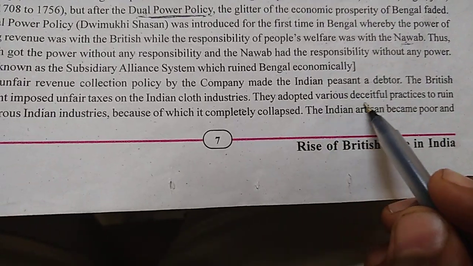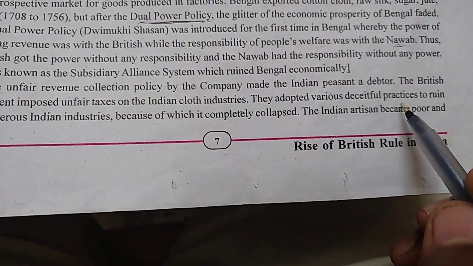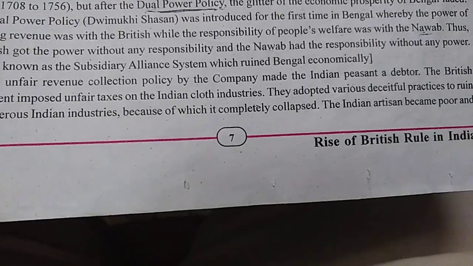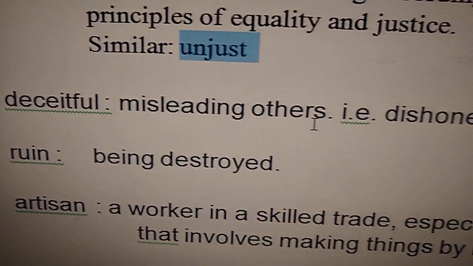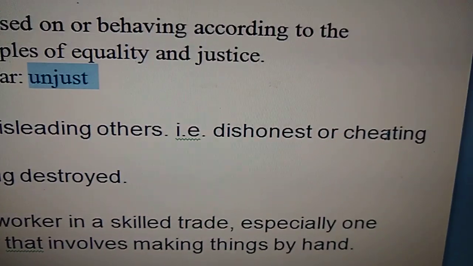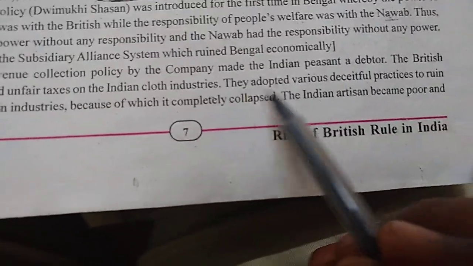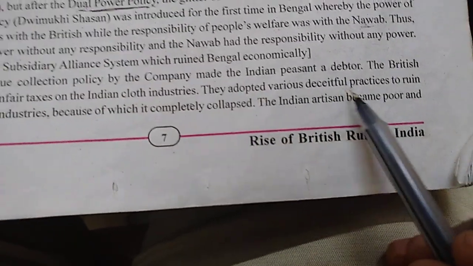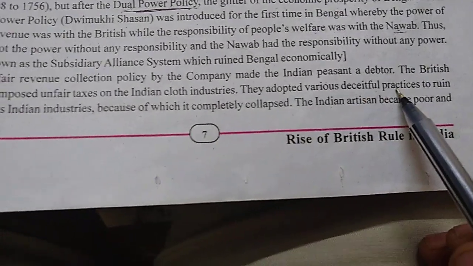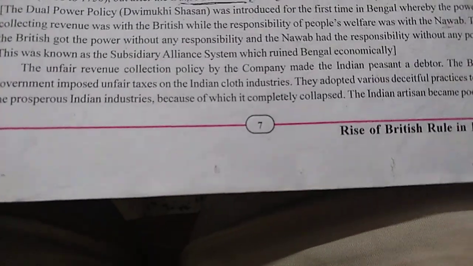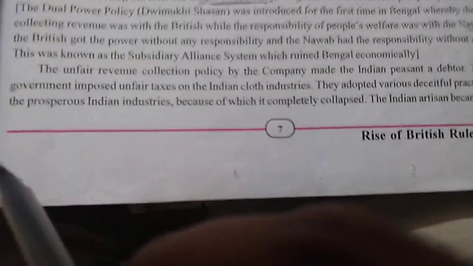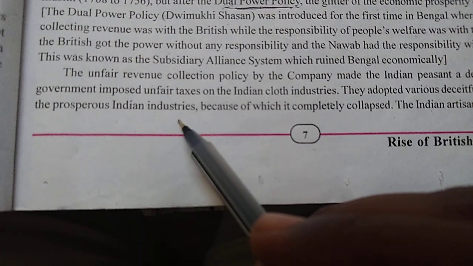They adopted various deceitful practices. Now here deceitful means what? Deceitful means misleading others, that is dishonest or cheating, we can say. So here what happened? The British East India Company adopted various cheating or dishonest practices to ruin, means destroy, the prosperous Indian industry.